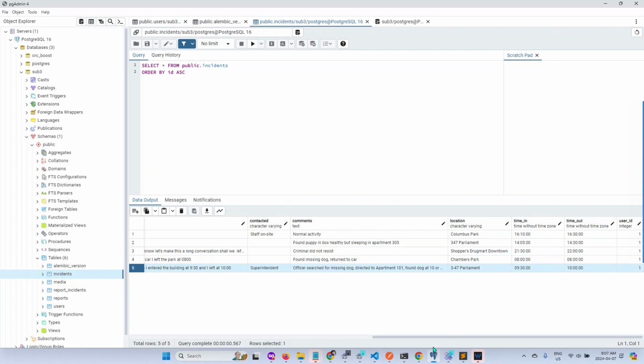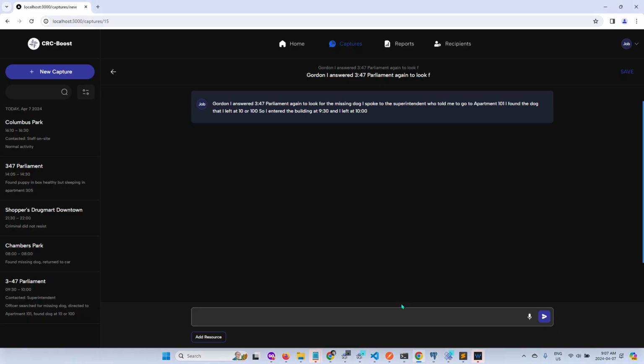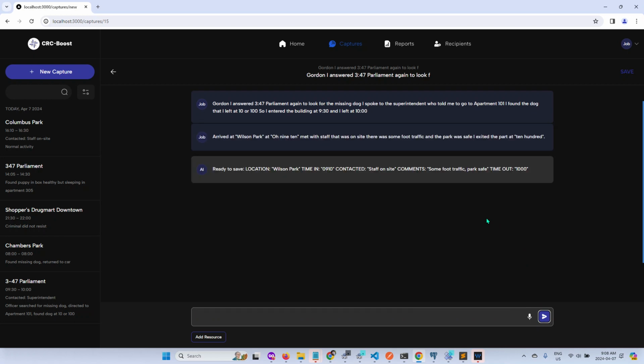Okay, now I'll demo using text inputs, which would be more reliable. I just copy something from the spec. So I'll just paste the whole text in here. Okay, multi-line, arrived at Wilson Park. Okay, let's send that and see what the AI returns.